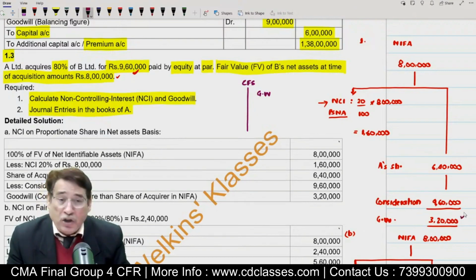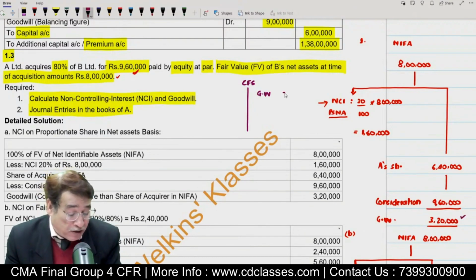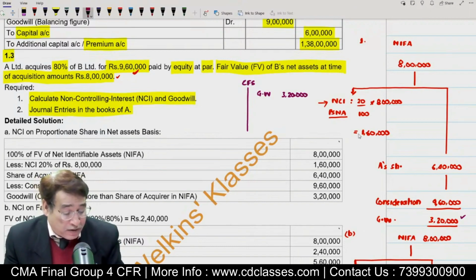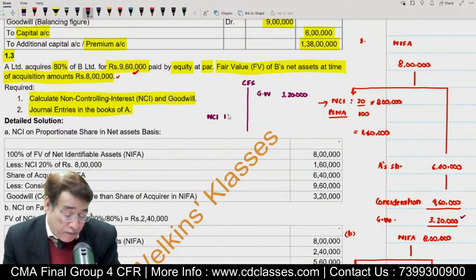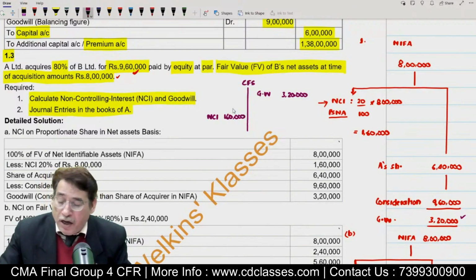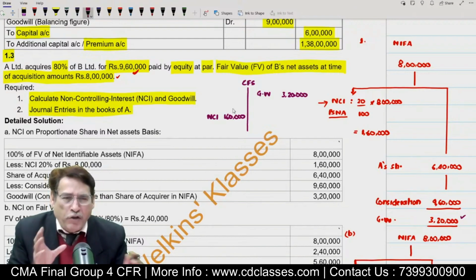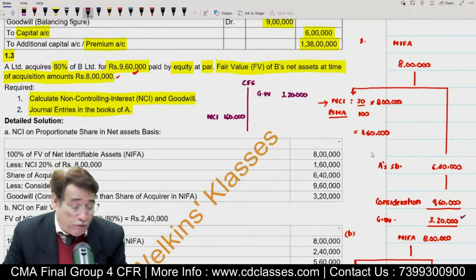Obviously the amount of goodwill is 3,20,000 and I am going to reflect this goodwill over here. And NCI share is 1,60,000, reflected on the liability side. However, it is written under other equity items, but as a separate line item. Anyway, I do not want to confuse you at this moment. Simply focus on the fact that whatever goodwill we get, we are ultimately going to reflect in the consolidated financial statement, and NCI share will also be reflected over here.